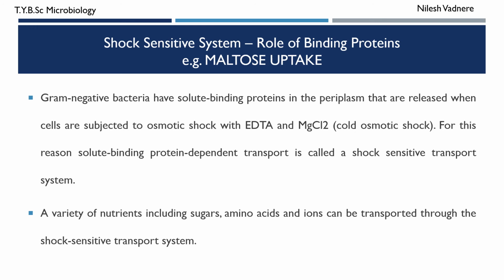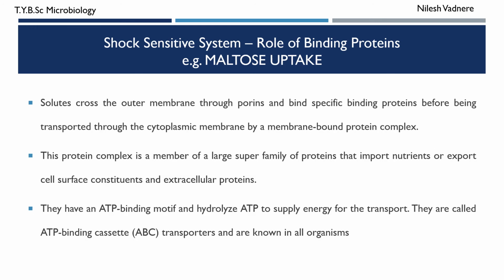So therefore the cell cannot uptake the histidine. The presence of histidine binding protein is very essential for the uptake of histidine. There is not only histidine, but there are several sugars, amino acids, and ions which are transported by what is called the shock sensitive model.